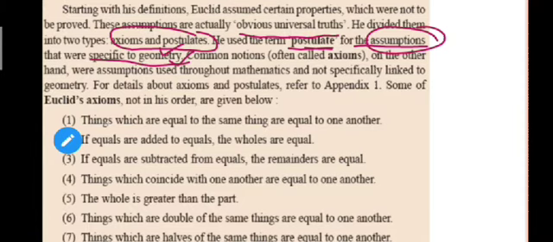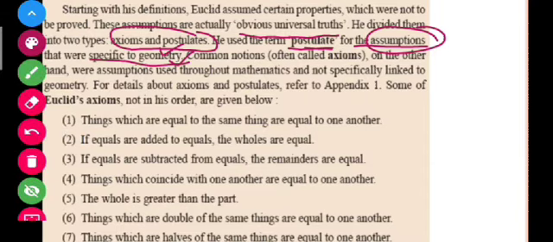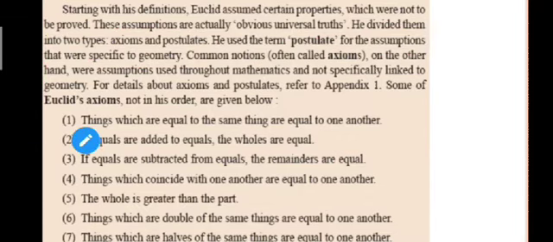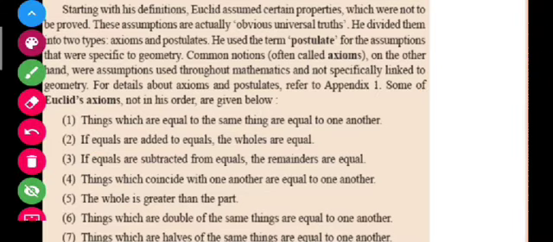So let us see some of Euclid's axioms that he has written in his book Elements. Let us see these axioms one by one. Students, in this chapter you have to remember all these axioms, because these are some of the important things here. So let us start with this.